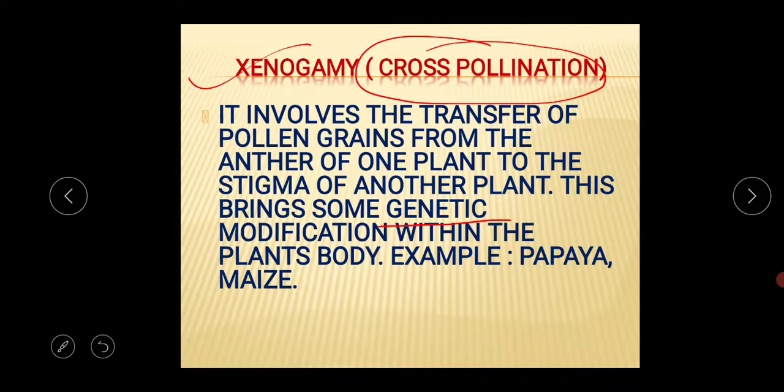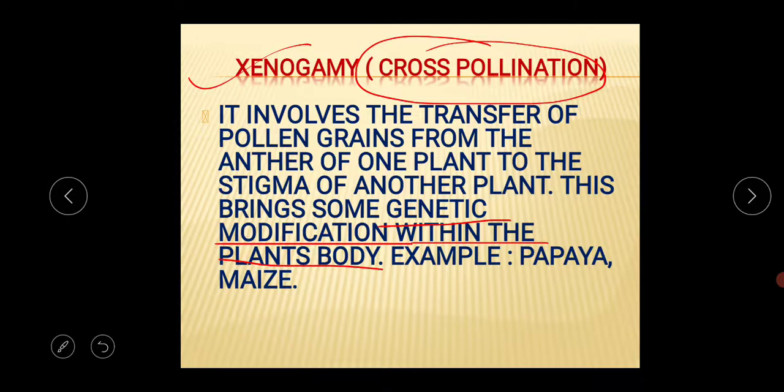This is a very important highlighting point, because we all know that when we are crossing two plants of different species or two flowers of different plants, the variability, the genetic variation will be increased. So this cross pollination brings some genetic modification which is absent in the self-pollination process.